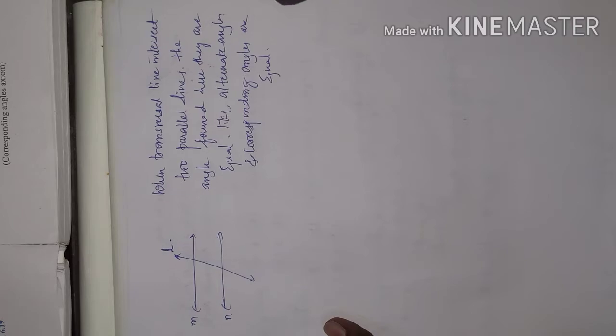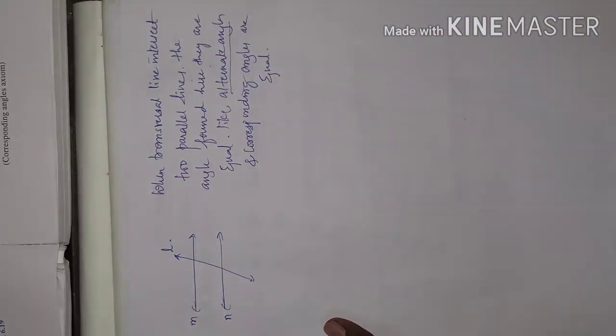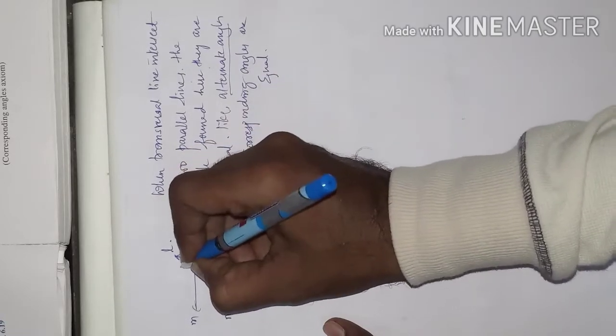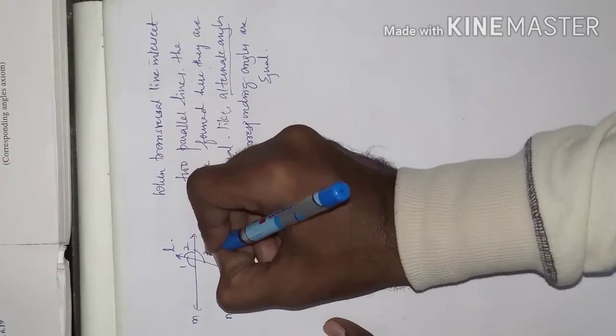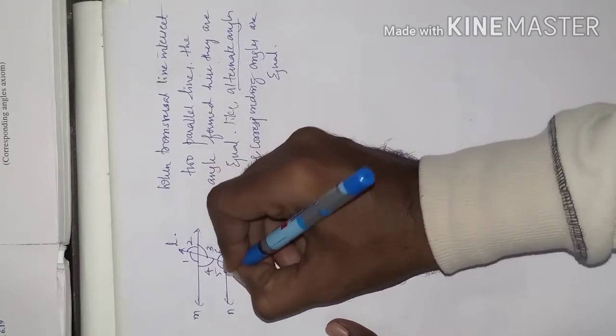This is an important statement here. When a transversal line intersects two parallel lines, the angles formed here will be equal. Which angles? Alternate angles and corresponding angles. We are naming this in general as alternate angle. We are not going particularly for interior alternate angle or exterior alternate angle. Okay, just we are saying alternate angle. Let us name the angles first. Same as before: 1, 2, 3, 4, 5, 6, 7, 8.